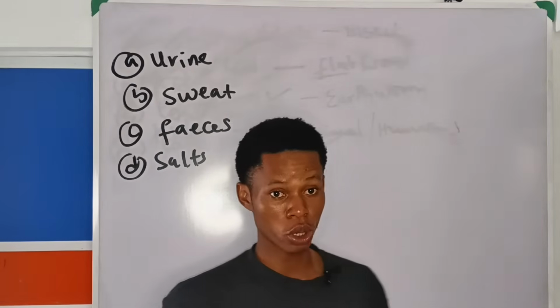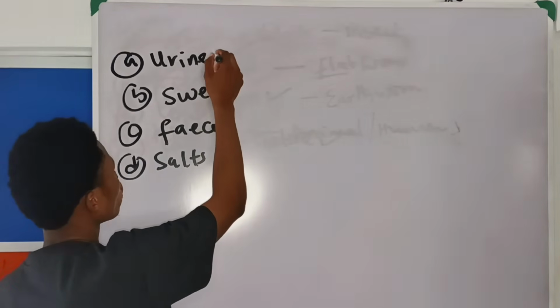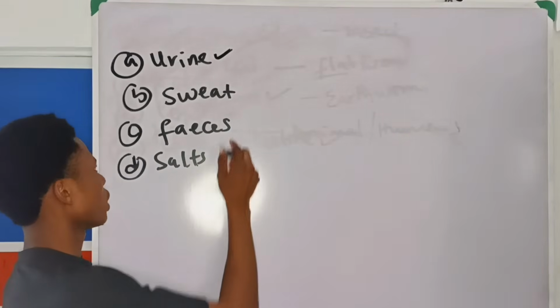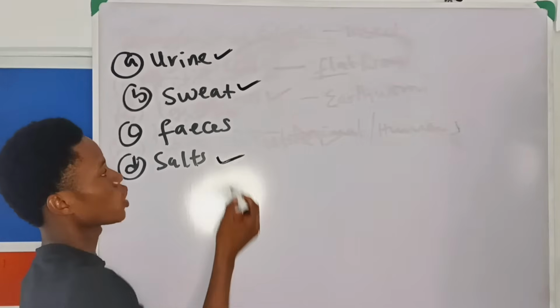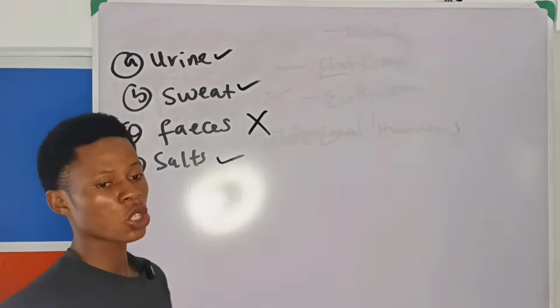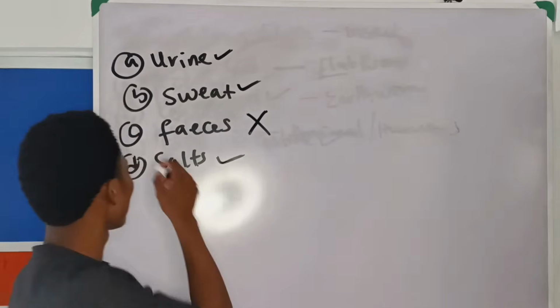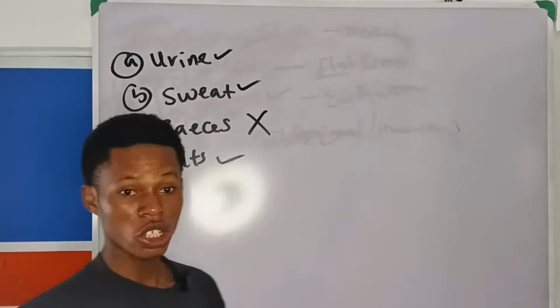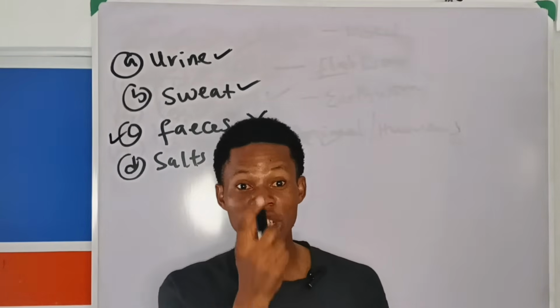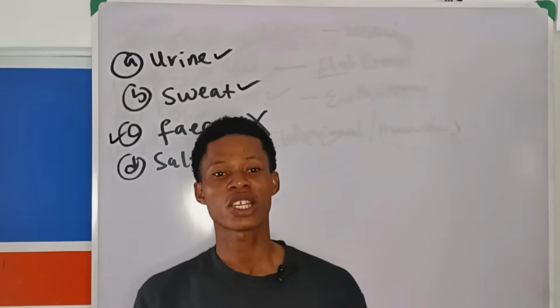Urine is an excretory product. Sweat is an excretory product. Salt is an excretory product. But feces is not an excretory product. That's the answer. Why? You know what feces is, right? Your shit. Feces is not an excretory product.